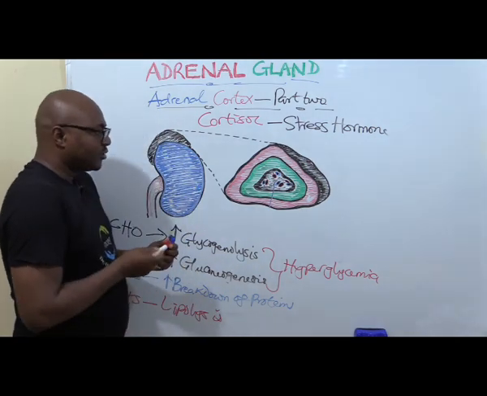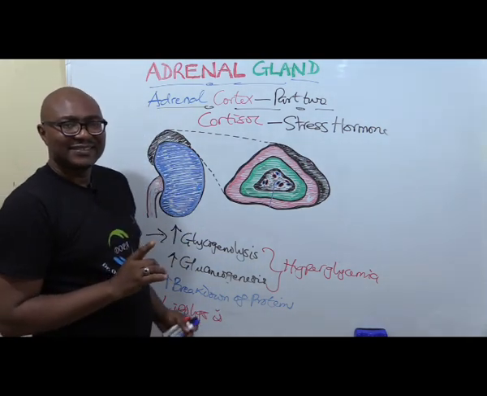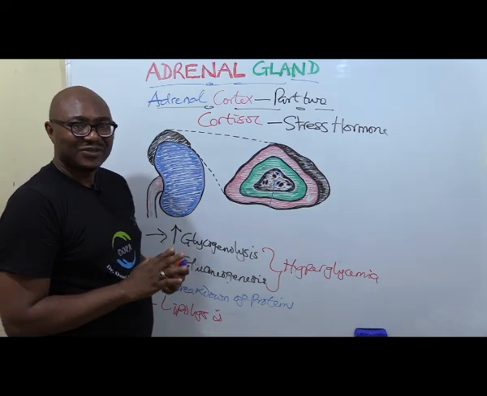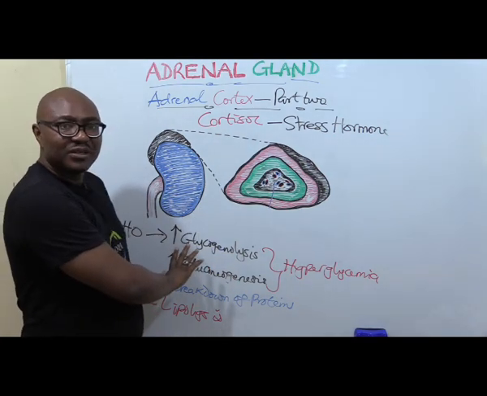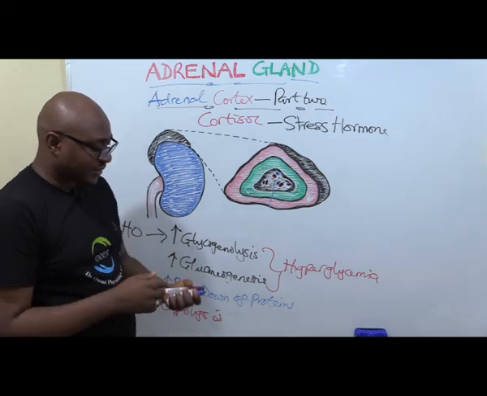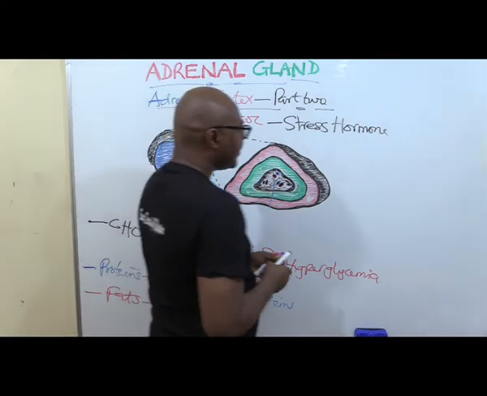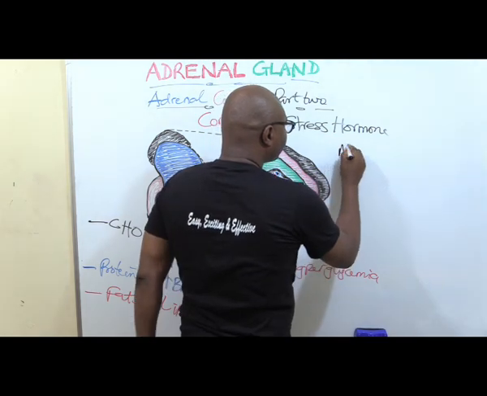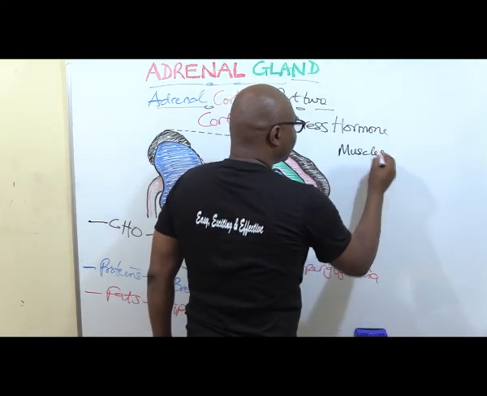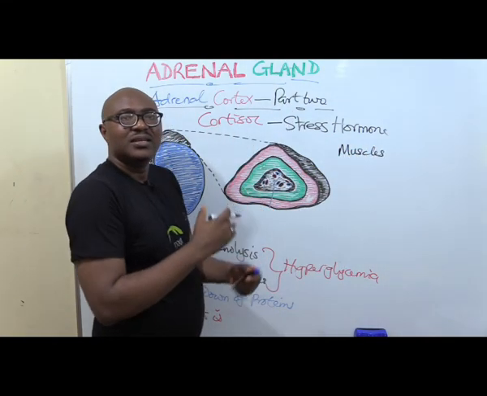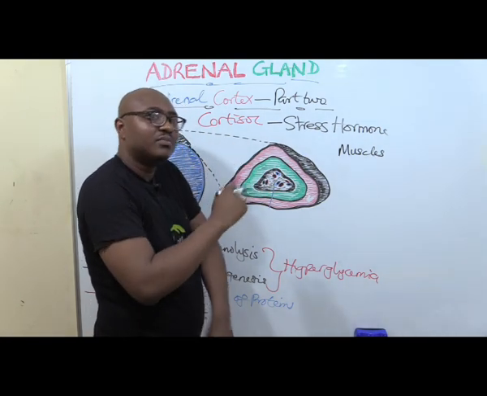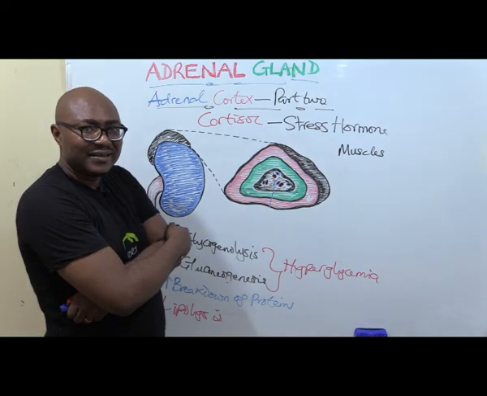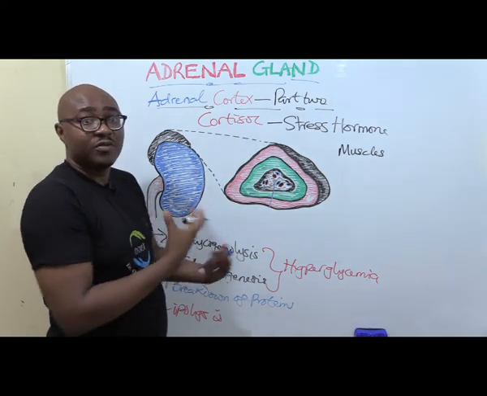Lipolysis. Another thing you need to understand about the function of cortisol is its effect on other systems. It's not just metabolic fuels; it affects so many other things. One of them is the muscles. It helps in the breakdown of the proteins in muscles, because muscles are made up of proteins.